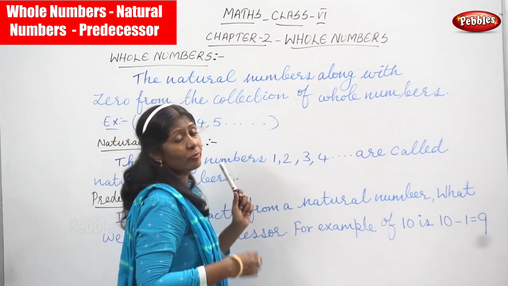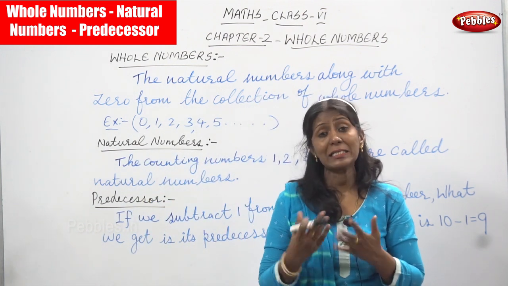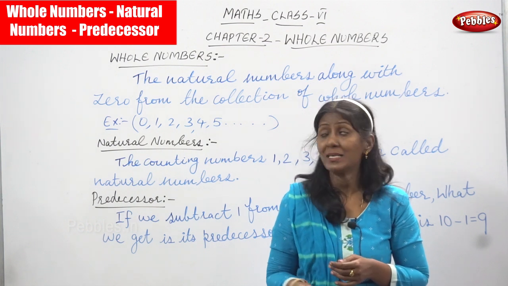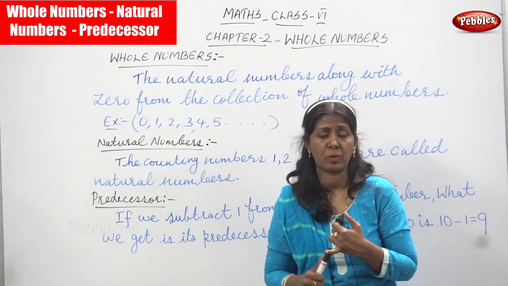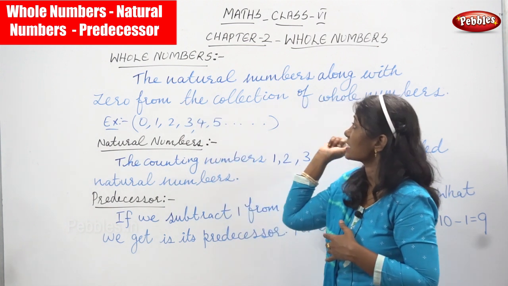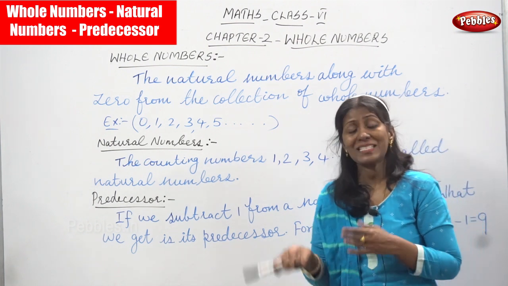So what is this? First, you must know the idea about natural numbers and whole numbers. This chapter is about whole numbers. First, you must know what a whole number is. The definition is given on the board: the natural numbers along with 0.